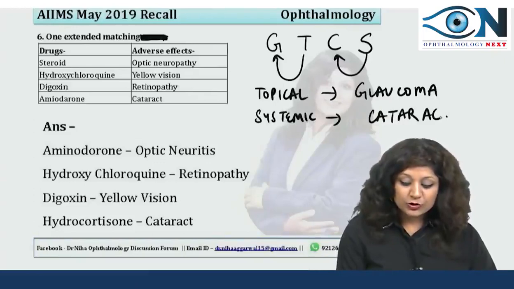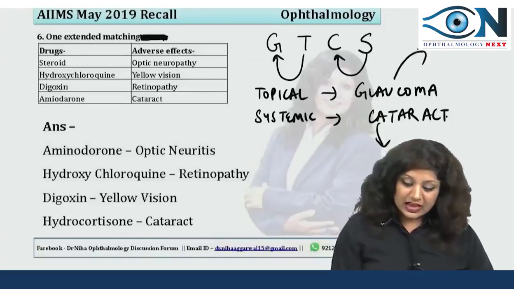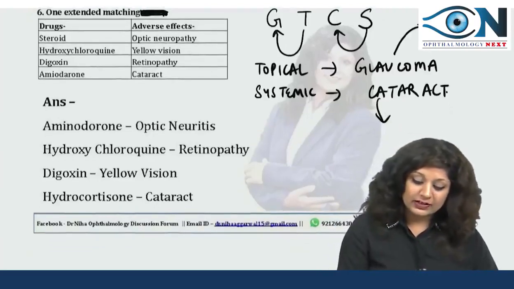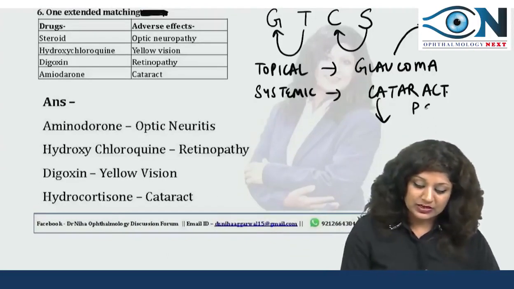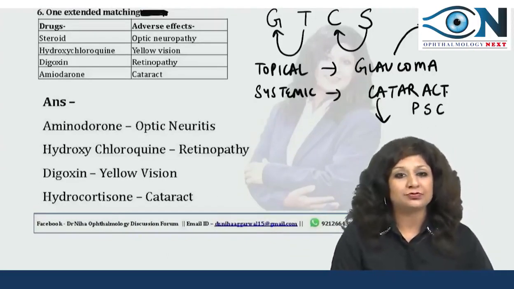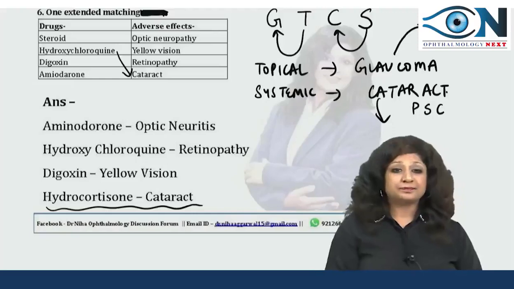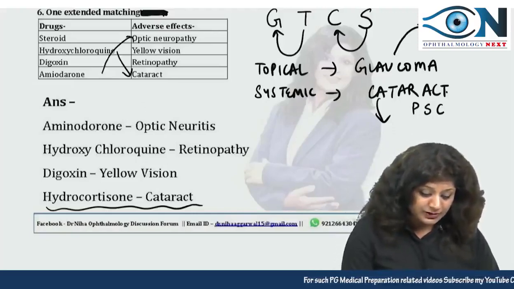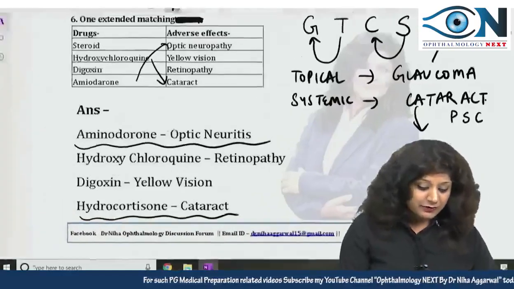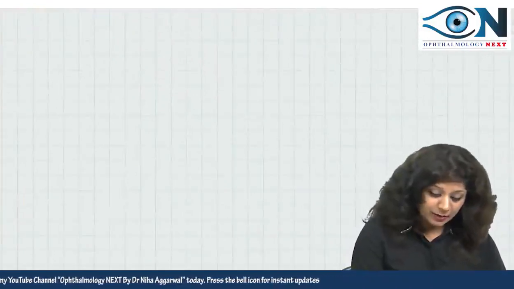Then you should also know the type of glaucoma and the type of cataract. The type of glaucoma is the open angle type of glaucoma, while the type of cataract is the posterior subcapsular cataract. So that is why with hydroxychloroquine you will go with the cataract, right? Then amiodarone. Amiodarone is very notorious for causing optic neuropathies. I will give you a long list of drugs that are important for causing optic neuritis.